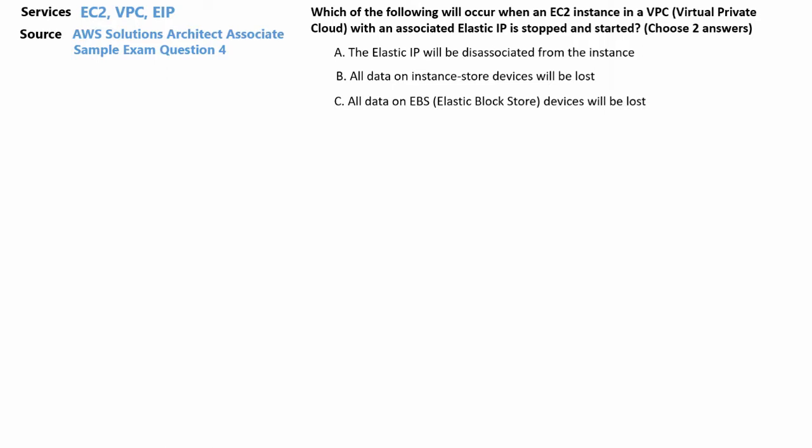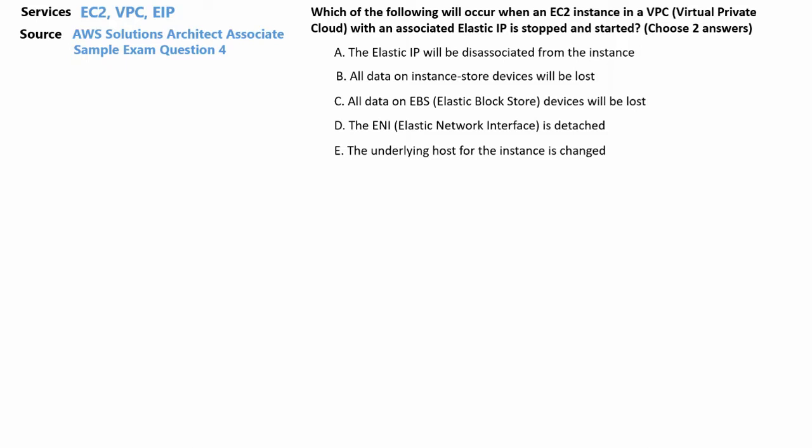So firstly, just note they're very similar, B and C. However, one is talking about instance store devices and the other is Elastic Block Store devices. So it's important to know the differences between those two. And I will be bringing up a diagram shortly that should explain that. Fourth choice is the ENI, the Elastic Network Interface, is detached. And lastly, the underlying host for the instance is changed.